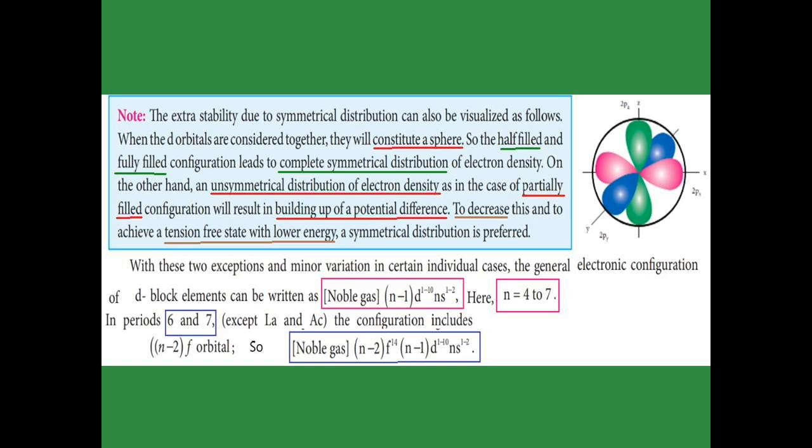The next one, in the 6th and 7th periods, those containing lanthanum and actinium are called the f block. So we have to include the f also. They have the electronic configuration noble gas, (n-2)f to the power of 14, (n-1)d to the power of 1 to 10, and ns to the power of 1 to 2.